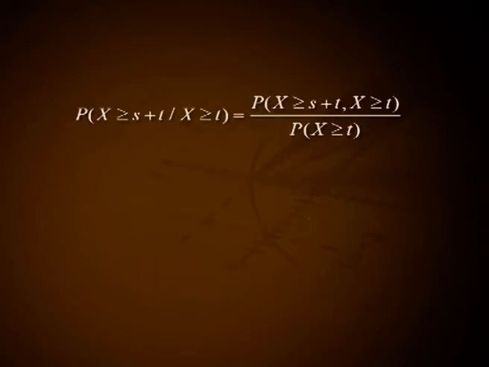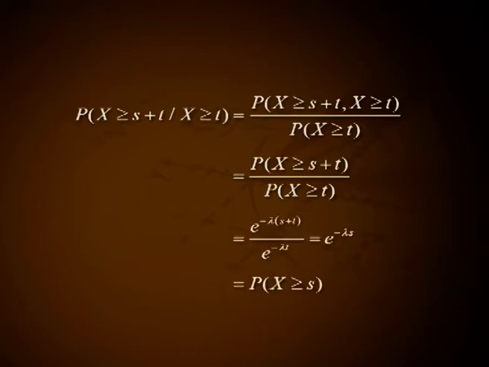Probability of X greater than or equal to s plus t given X greater than or equal to t equals probability of X greater than or equal to s plus t, X greater than or equal to t, divided by probability of X greater than or equal to t. That is equal to probability of X greater than or equal to s plus t divided by probability of X greater than or equal to t, that is equal to e raised to minus lambda into (s plus t) divided by e raised to minus lambda t, that is equal to e raised to minus lambda s, that is probability of X greater than or equal to s.